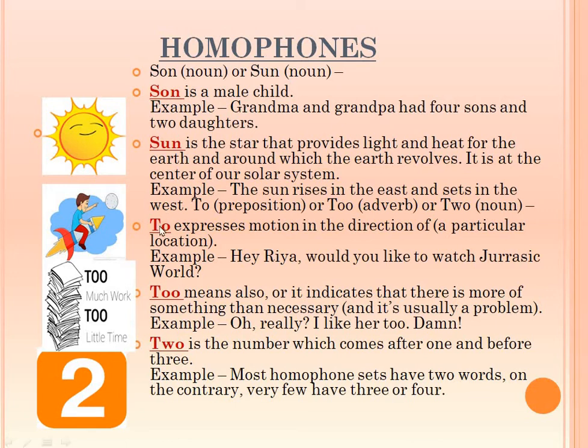So this is TO, and this is TOO, and again TWO. All three are spoken in the same way. TWO is the number which comes after one and before three. So you can see that these are a set of three. But TO is motion, direction, TOO is excess of, and TWO is number.